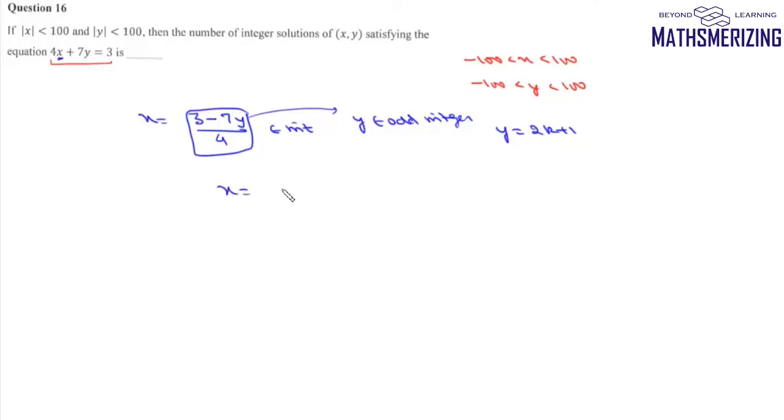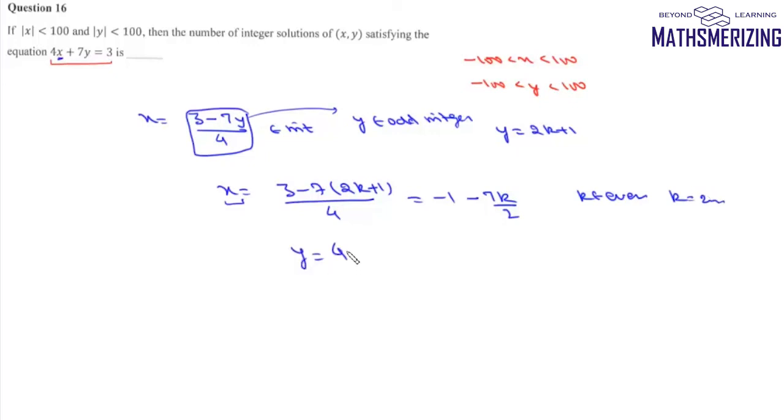We can write this x as 3 minus 7 times 2k plus 1 upon 4. So it will be 3 minus 7, which is minus 4. Minus 4 upon 4 is minus 1, and then minus 7k by 2. So this x will be an integer when k is an even number. If k is an even number, say 2m, that means y has to be of the form 4m plus 1. So this equation will have an integral solution when y is of the form 4m plus 1.